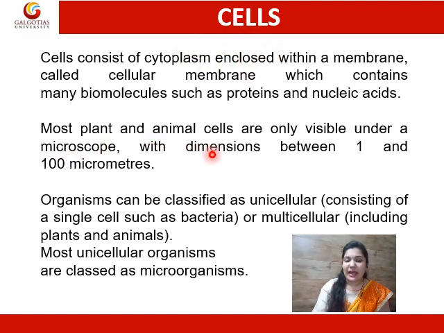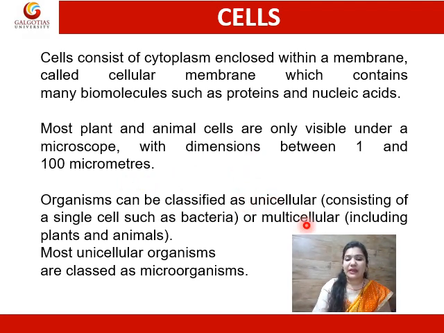Most plant and animal cells are only visible under a microscope. A cell is not visible with the naked eye. It is of very small size, with dimensions between 1 to 100 micrometers only.